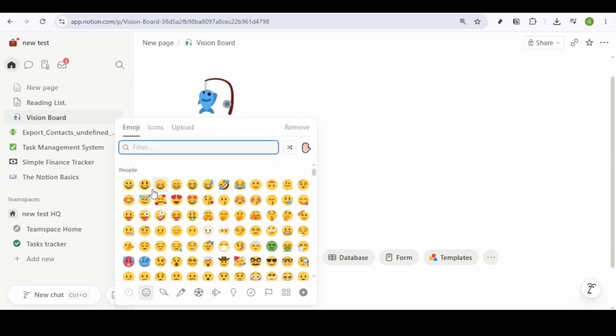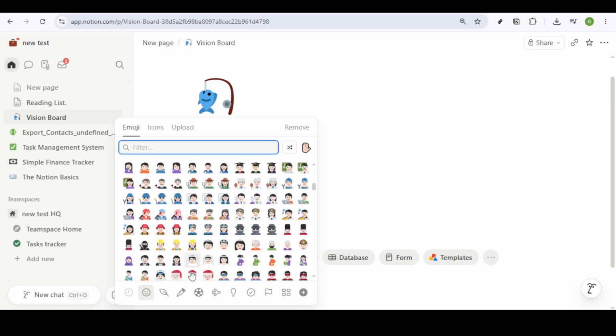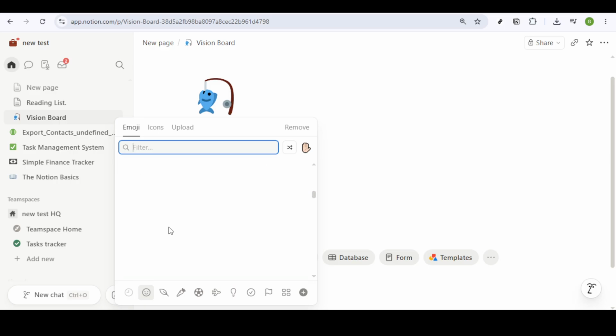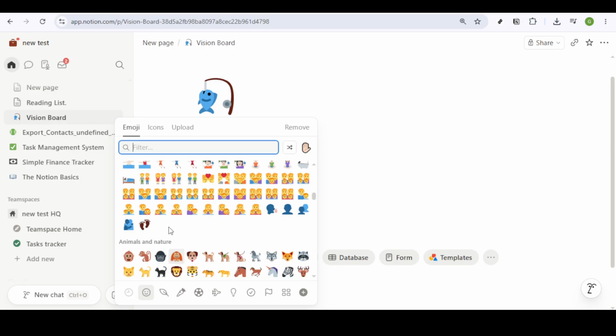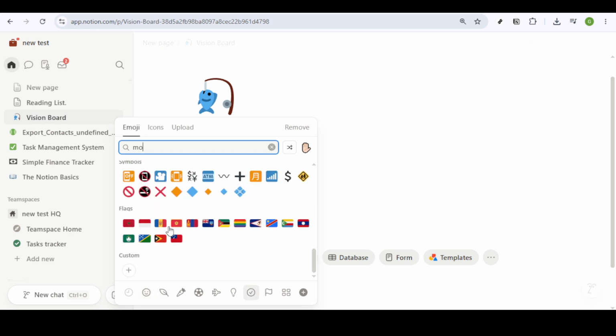Now, to make this page truly yours and reflective of your aspirations, let's add some visual elements. Click on Add Cover to give your page a new personality. You can select a cover image from Notion's library, or, if you have something specific in mind, upload your own picture. Maybe a serene landscape that motivates you, or an uplifting graphic that symbolizes your ambitions.